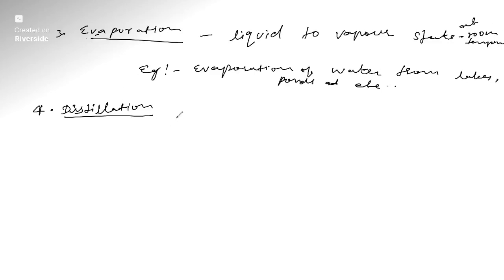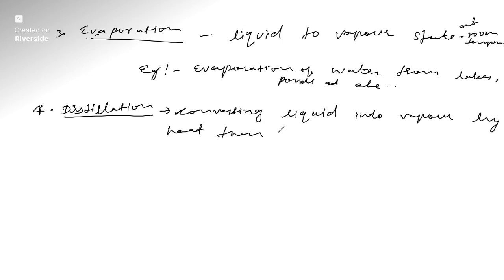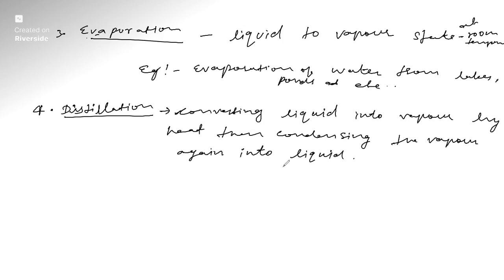And distillation, there is a small difference between evaporation and distillation. It is also the process of converting liquid into vapor by heating or supplying heat. By heat, then liquid. This is called distillation. Okay, the distillation involves, distillation equals vaporization plus condensation.